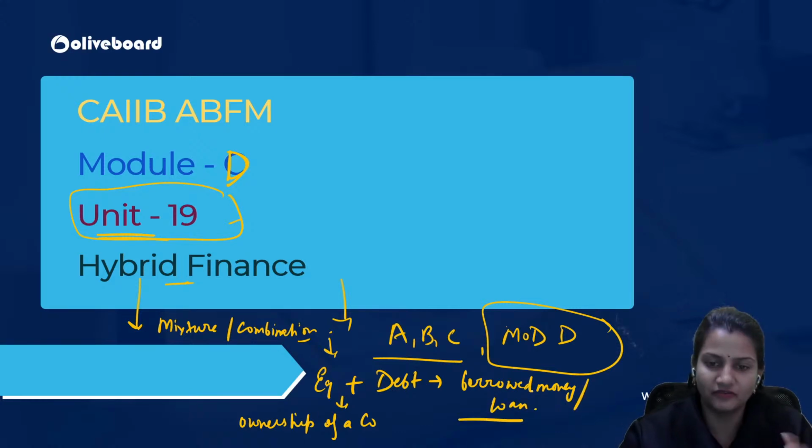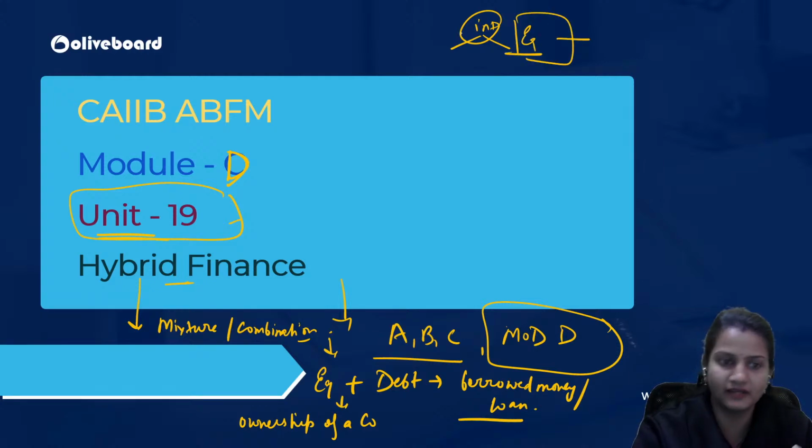So hybrid finance is a mixture of two elements, equity as well as debt. Let's take an example: a company has to pay interest on debt for 2 years. After 2 years, if they want, they can convert those debenture holders into equity shareholders. So they have that kind of right through hybrid finance.